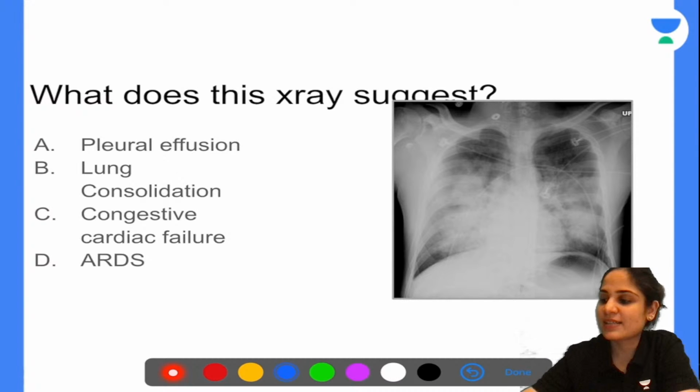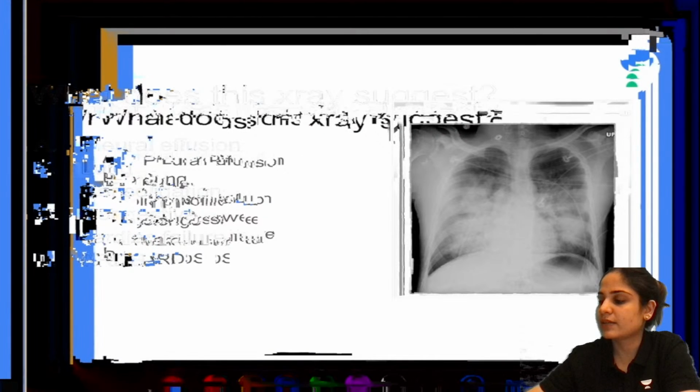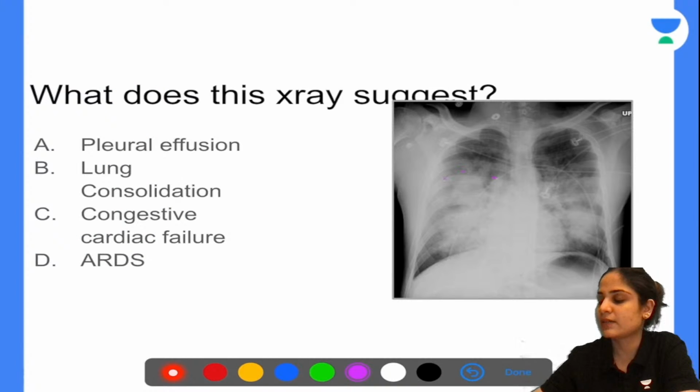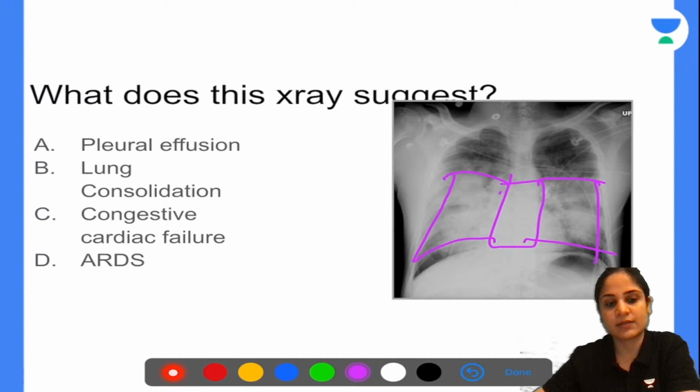Yeah, so Tarini has given us the right appearance of this disease. So this is nothing but bat wing appearance. We saw it previously also in the question I told you, the esophageal rupture one. Okay, so this is nothing but bat wing disease. So in this bat wing disease, this is mainly due to cardiac failure, left ventricular failure, congestive cardiac failure. That is the answer that we have. Okay, bat wing appearance. Clear?